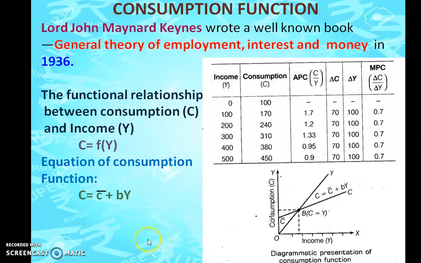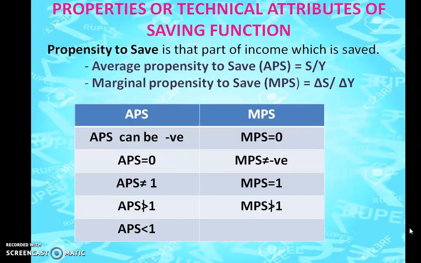Now coming to the next one, we are going to the savings function. Before we go to the savings function, why are we learning the consumption function or savings function? Because Y is equal to C plus S. So consumption we have already seen, and now we will be seeing the savings function. Before that, we will learn one concept, propensity to save. If you remember, we did propensity to consume for the consumption function. So here we do propensity to save for the savings function.